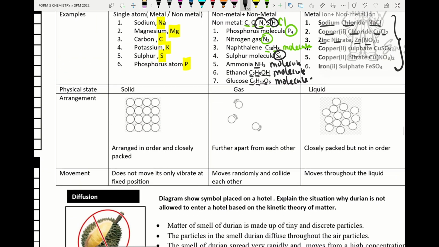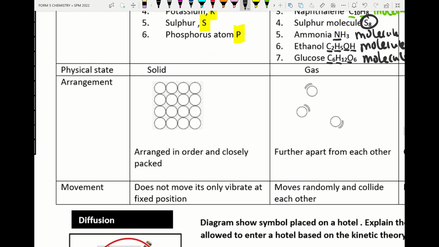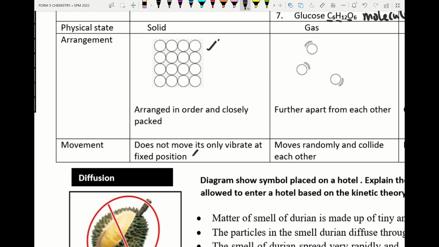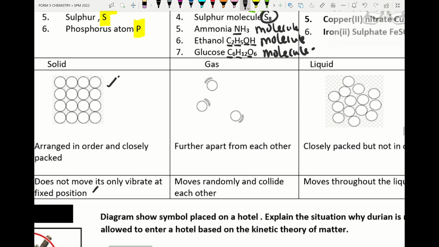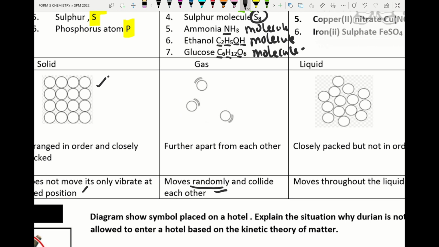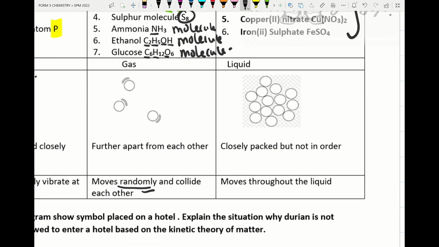Alright, so please remember all this, and please remember for most solids, the particles are arranged closely packed and in order, and they do not move, they only vibrate at a fixed position. Gas, the particles are further apart from each other, they move randomly and collide with each other. Liquid, the particles are closely packed but not in order, they move throughout the liquid.